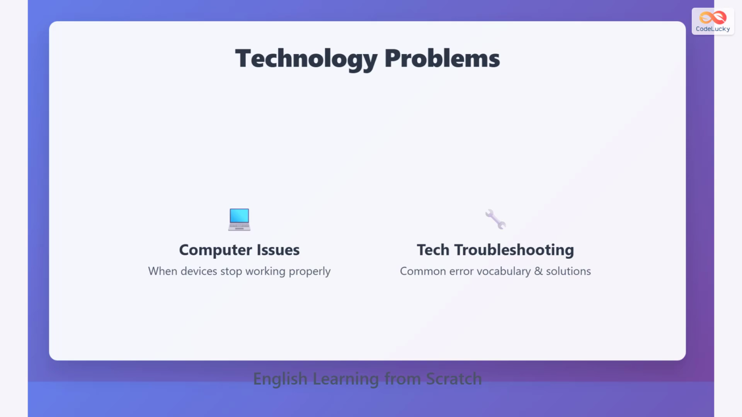Welcome to Technology Problems. These are common issues when computers and devices stop working properly. Computer issues happen when devices fail unexpectedly. Tech troubleshooting helps us learn the vocabulary and solutions for these everyday problems.